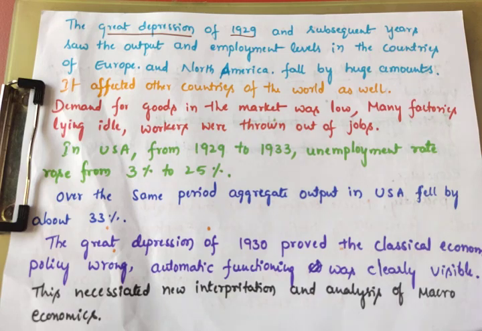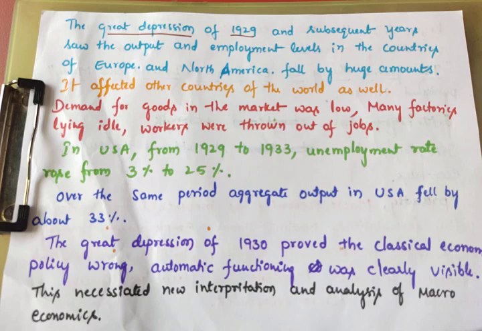According to them, all the laborers were working, especially those who are ready to work will find employment, and all the factories will be working at their full capacity. They believed in that. But at the time of 1929, the Great Depression happened. It proved that classical economic policy was wrong, because the automatic function was clearly visible.